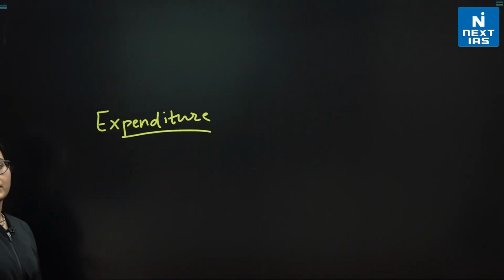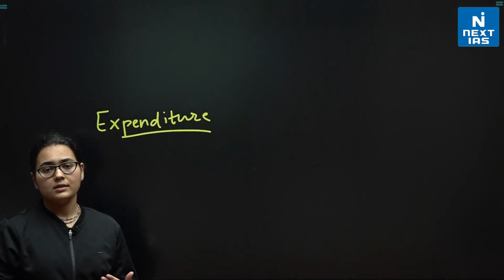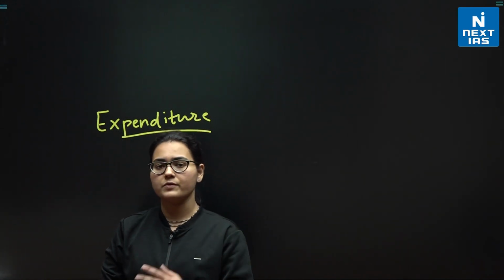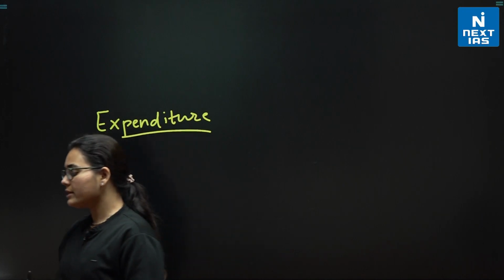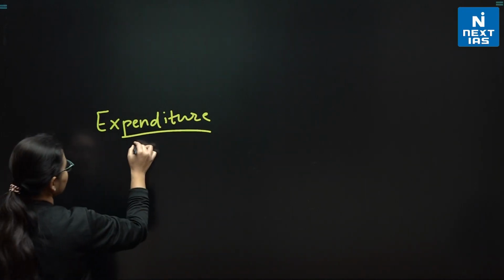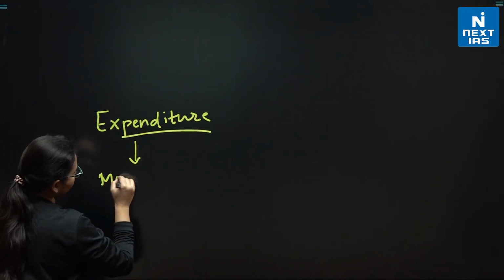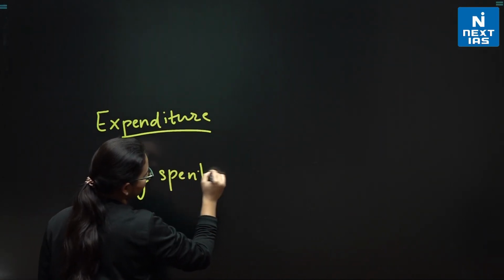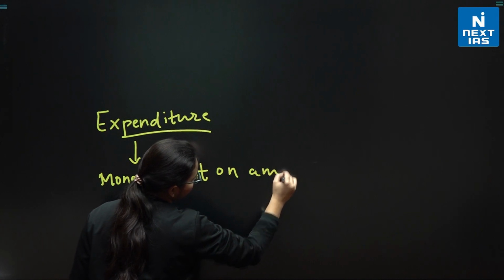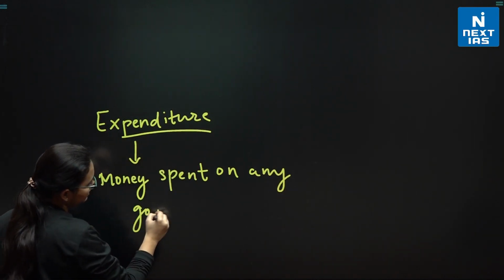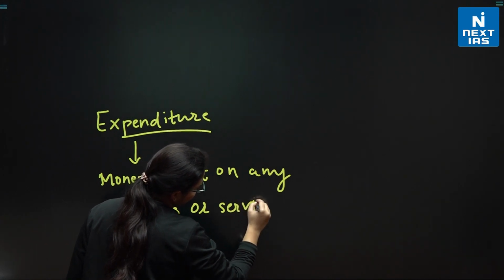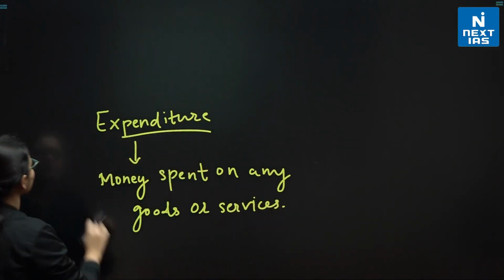What is expenditure? Expenditure means the money which is spent on any goods or services. That is expenditure. Okay. So, this is one thing.